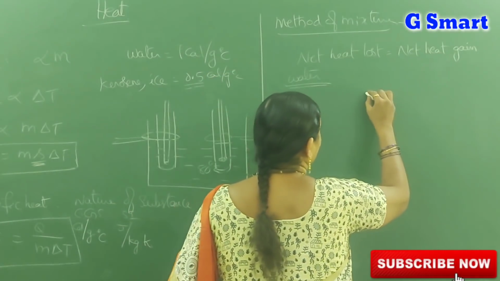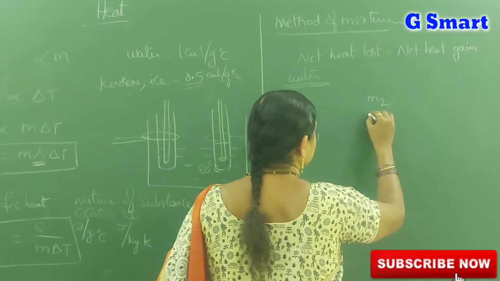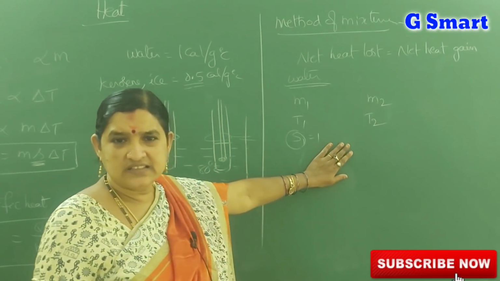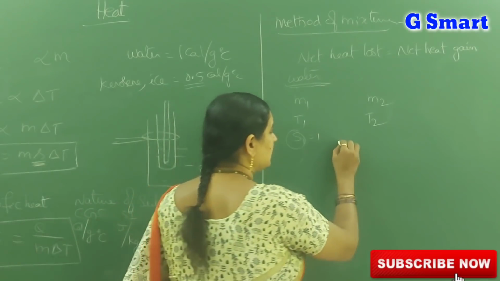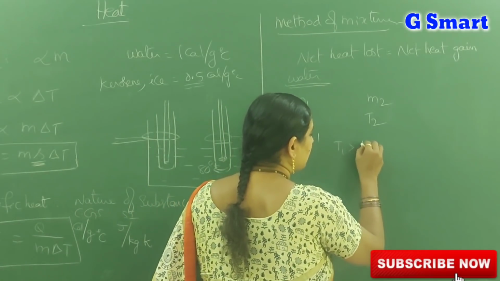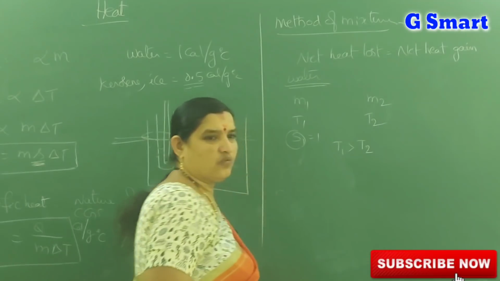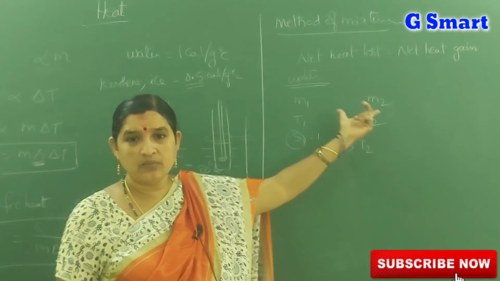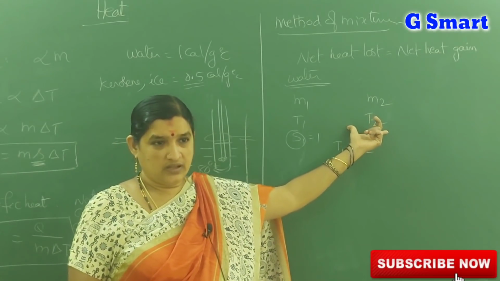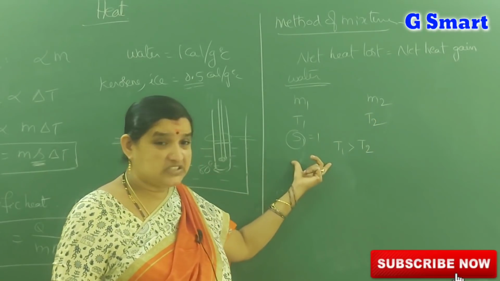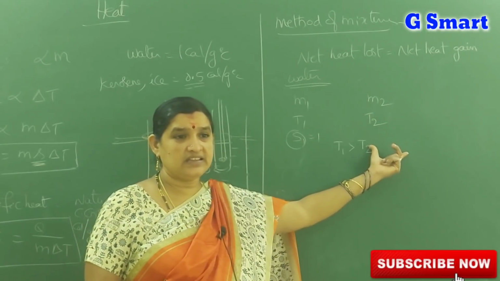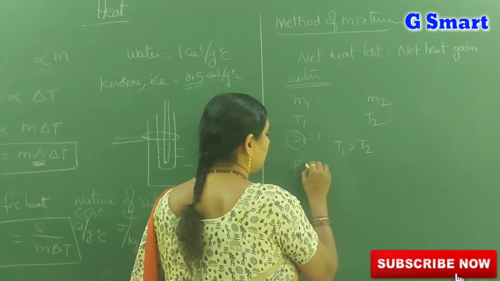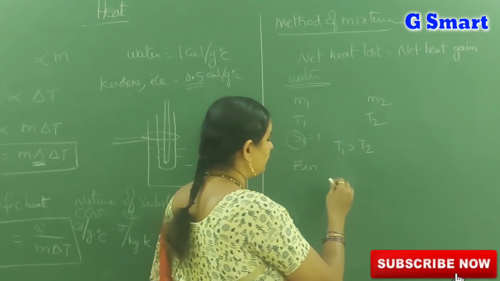Let M2 be the mass of the second substance and T2 be the temperature of the second substance. Consider that T1 is greater than T2. So which is the hotter body? The first body is the hotter body and the second body is the colder body. So the first body loses temperature and the second body gains temperature. So the thermal equilibrium temperature, the final temperature, when they both mix,